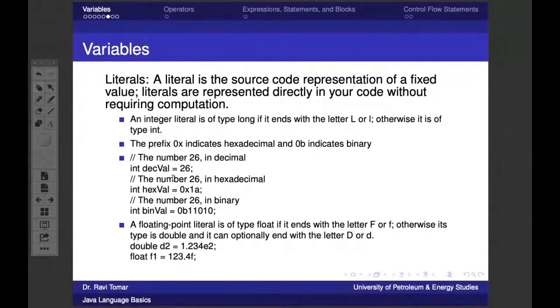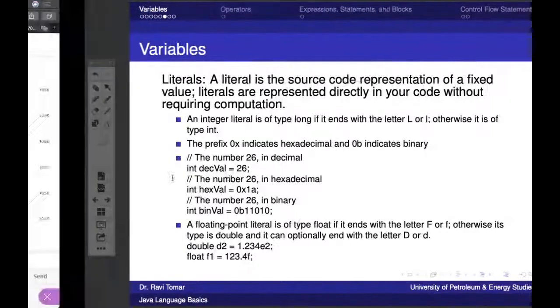Then comes another important thing, that is literals. So what are basically literals? Literals is something,